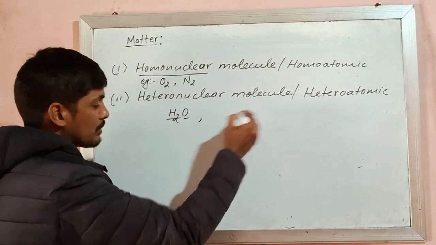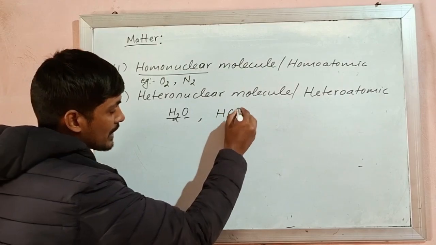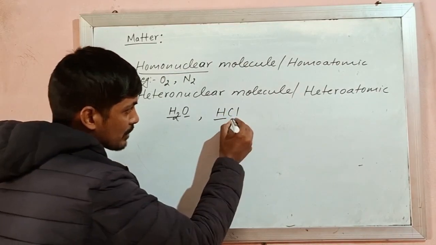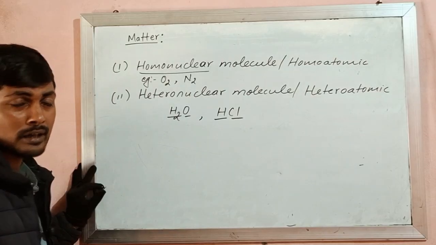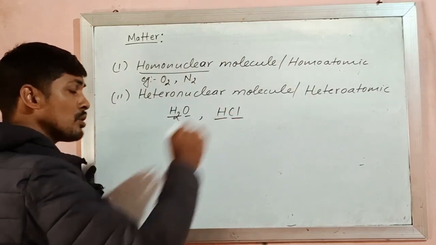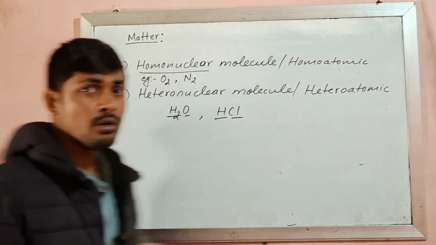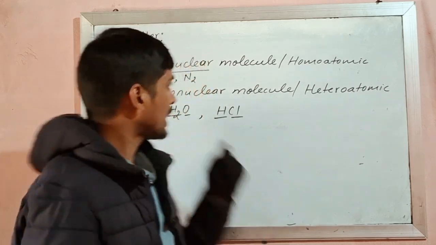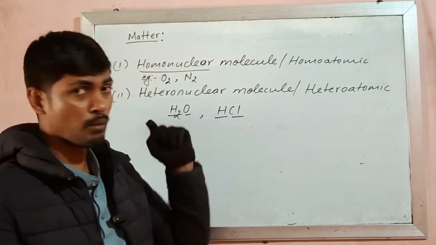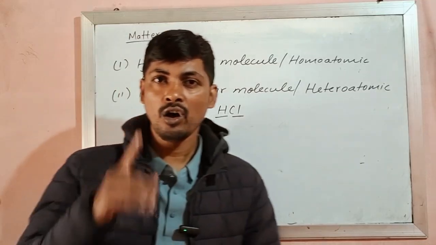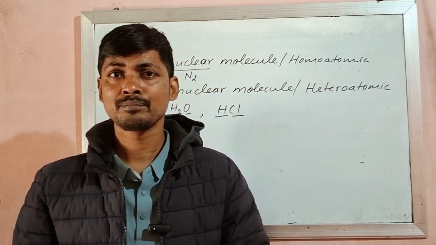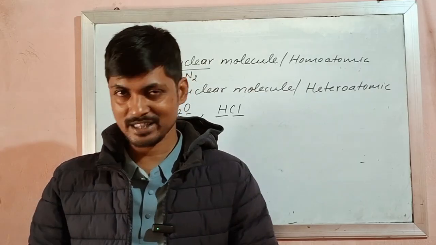Another example, let us take hydrochloric acid, HCl. Here, one atom of hydrogen and another atom of chlorine are present. So this is also heteroatomic. So we have to remember one thing, that all the elements are homoatomic, whereas all the compounds are heteroatomic in nature.